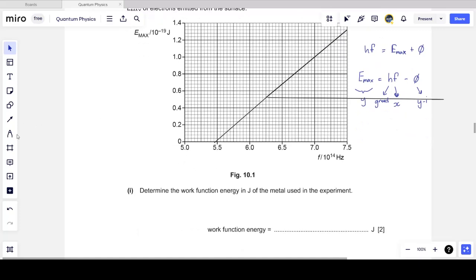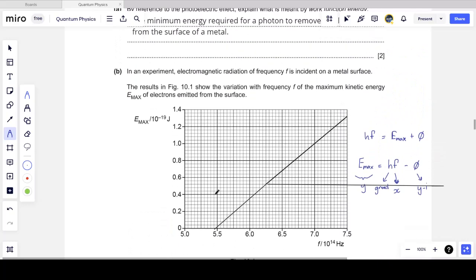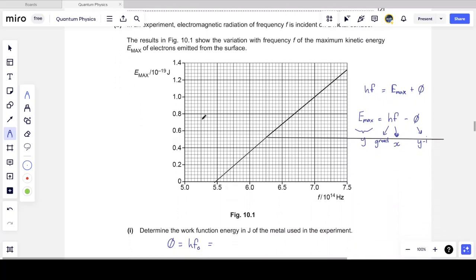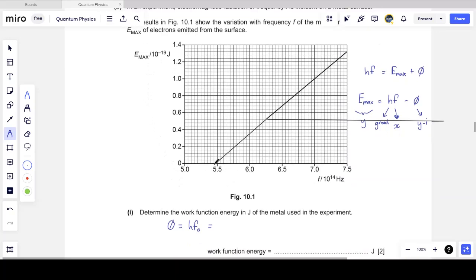So how do we find the work function? So the work function is phi, and we know that phi is h times the threshold frequency, f naught. Do I know the threshold frequency? Well, the threshold frequency is going to be the frequency where the maximum energy of the electrons is equal to 0. So I'm going to have to look at where energy is equal to 0 and see where the graph cuts the x-axis.